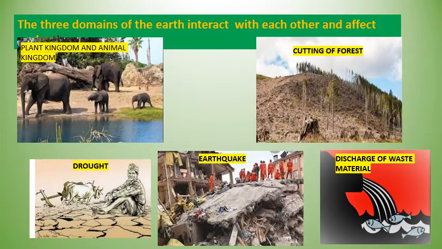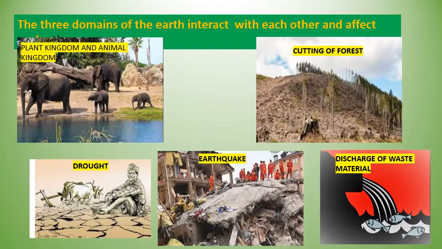This is the zone of the earth where human beings, animals and plants are found. This is the zone where living and non-living things interact with each other, help each other and also affect each other. Let's see how it happens.